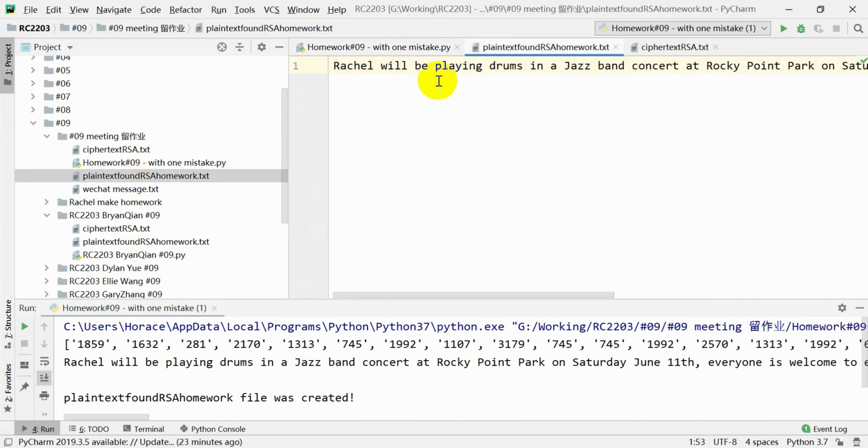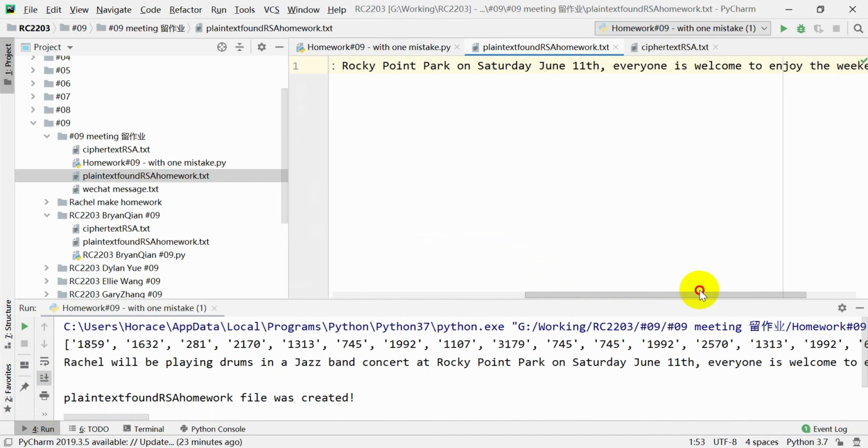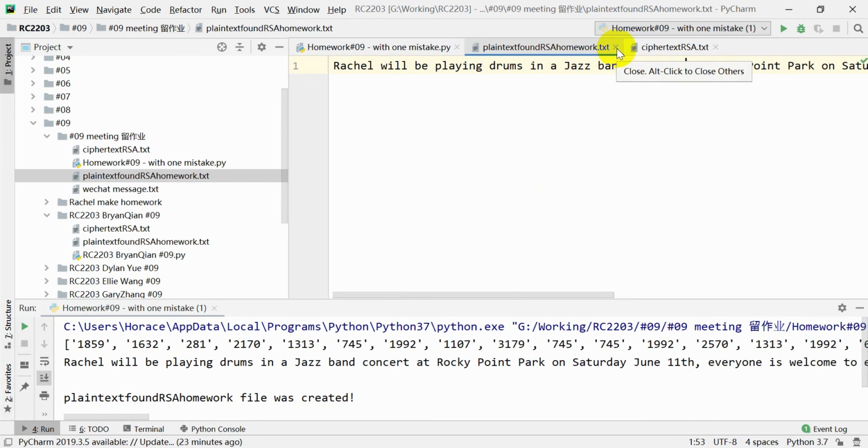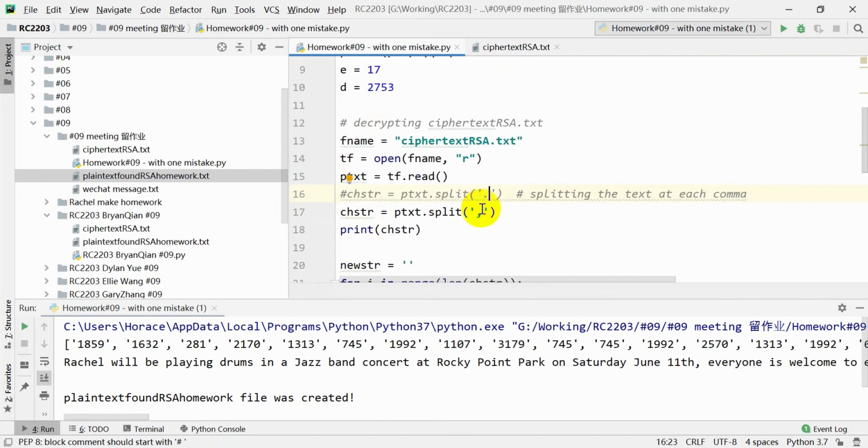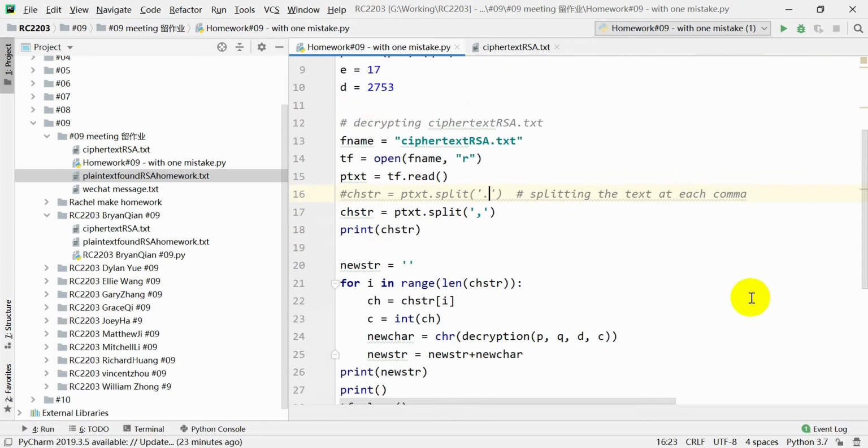The plaintext says that Rachel will be playing drums in a jazz band concert at Rocky Point Park on Saturday, June 11th. Everyone is welcome to enjoy the weekend there. My band will be playing from 12:30 and play for about 40 minutes, so you guys can all come and watch. So that was the homework part. You needed to send me this code with this place edited and the generated plaintext.